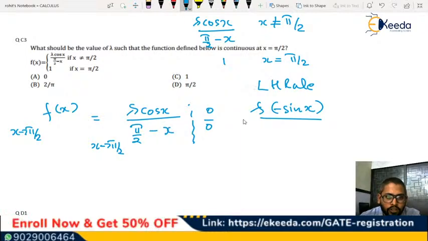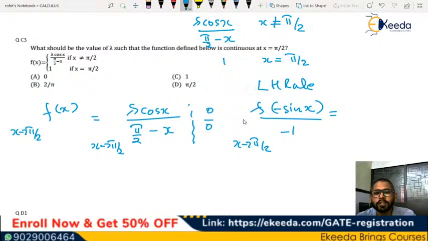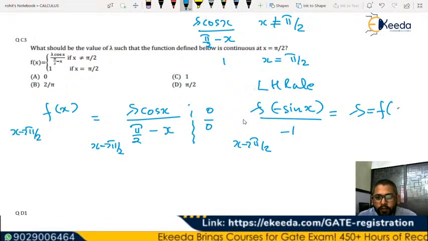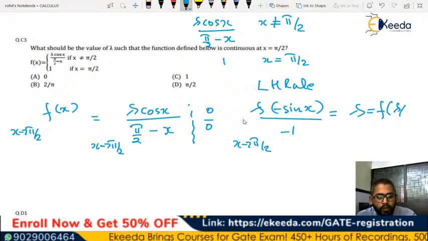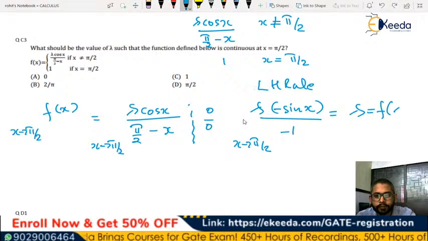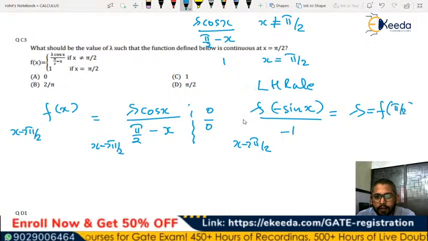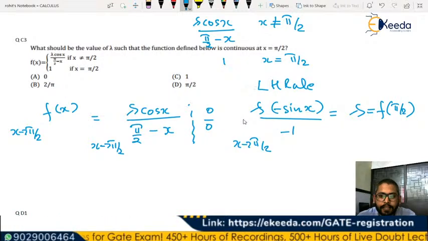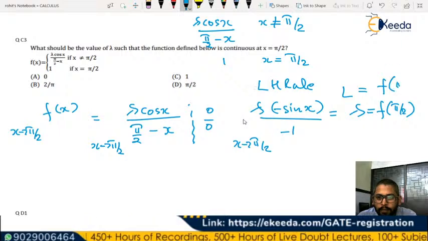It is x. So the denominator will become minus 1 for x tends to pi by 2. So when you put x equal to pi by 2, sin x will be 1, minus minus gets cancelled, and it is lambda. So this is what should be the value of lambda. The limit should be equal to the function value at pi by 2.